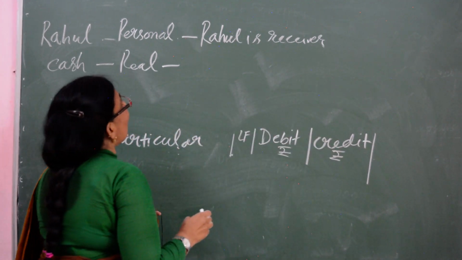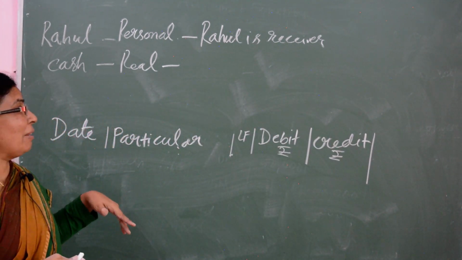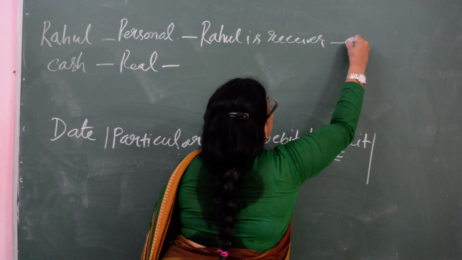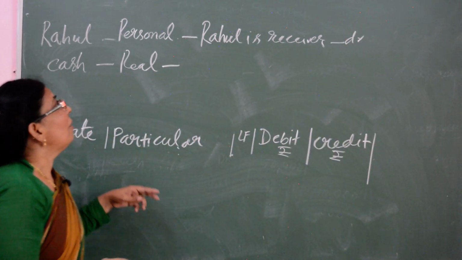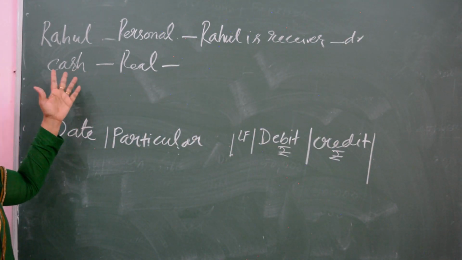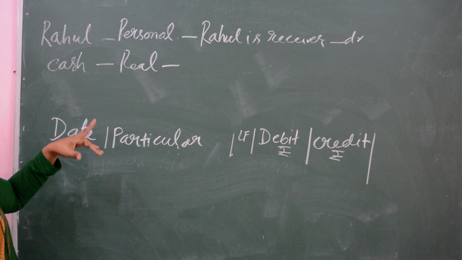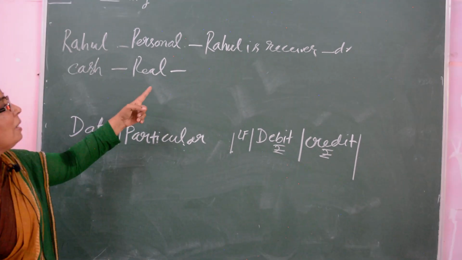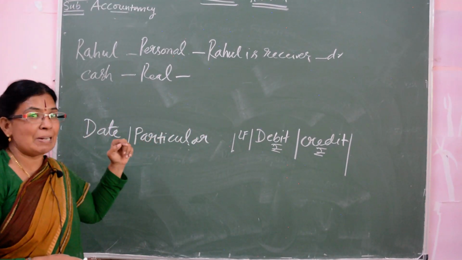Receiver means what? In a personal account, debit the receiver. So you write DR, that means debit. Whenever it is a personal account, debit the receiver, credit the giver, and Rahul is the receiver here.